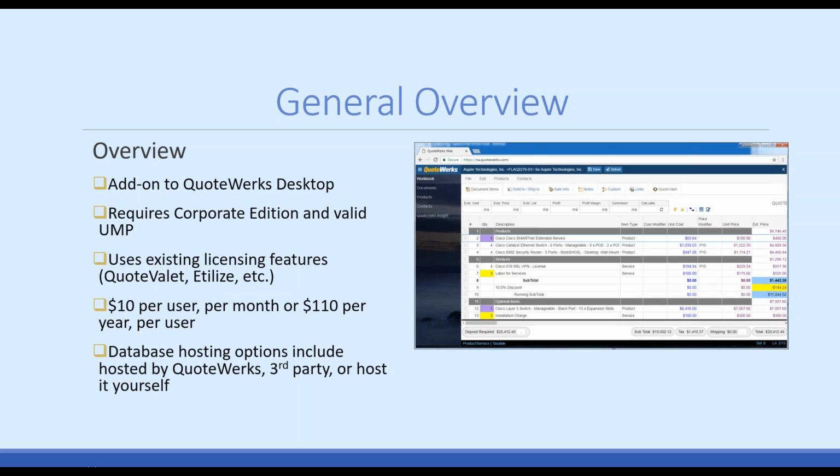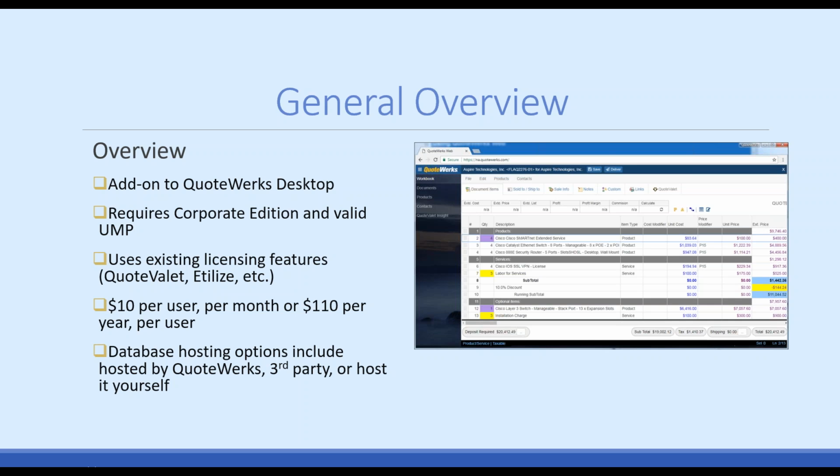The really nice thing about this, especially for existing users, is that you don't need to repurchase a whole new system to utilize this. You're simply going to add on QuoteWerks Web to your existing installation. It's going to use your existing licensing features. So if you have a Quote Valet subscription, QuoteWerks Web supports Quote Valet, so you'll be able to use your licensing for that. If you have real-time functionality, you'll be able to use that. And then obviously the Autotask integration as well.